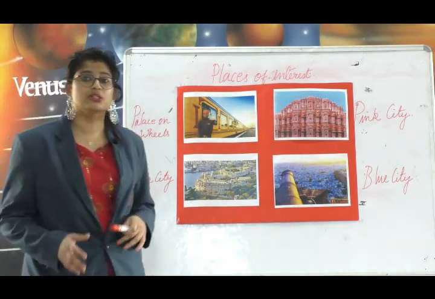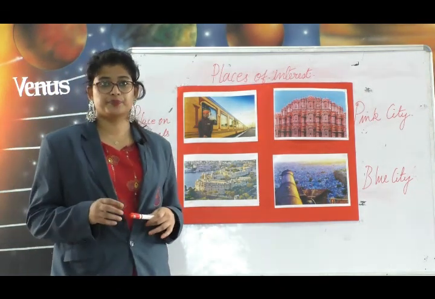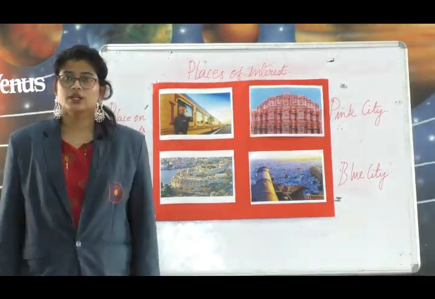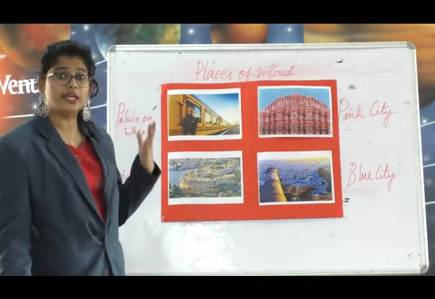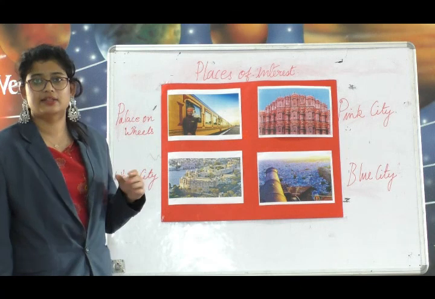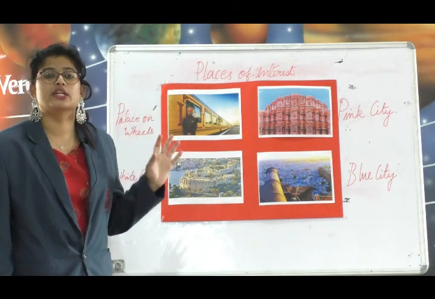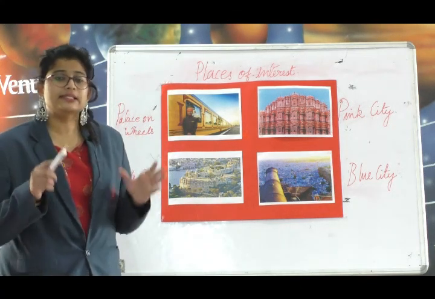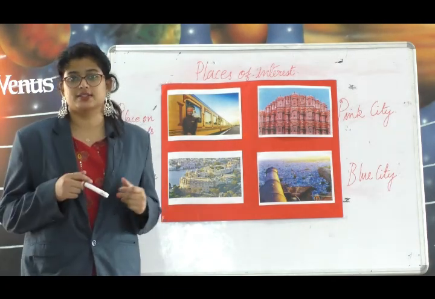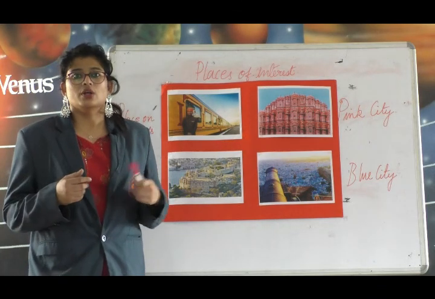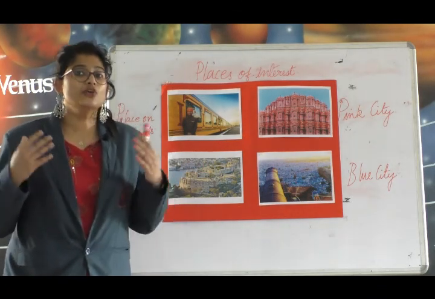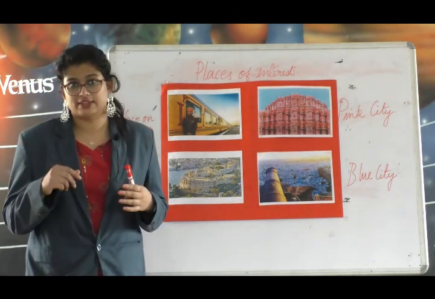Jaisalmer, a remarkable sandstone city. Another one, Jodhpur, the Blue City. Because of the blue painted buildings, it is called the Blue City. These are some places to visit. There are many more places you can explore. So you do one thing, children, you can explore more about it by yourself.